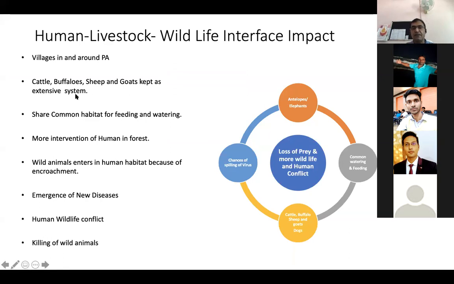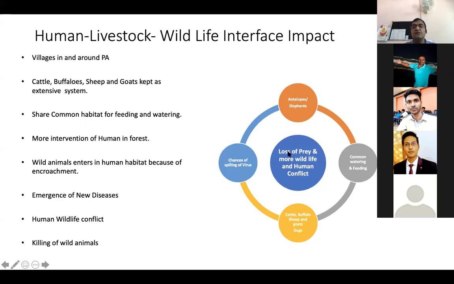Generally the people living in and around the protected area keep their cattle, buffalo, sheep, and goats in an extensive system. So more intervention of humans and forest is required, and some share habitat. What happens? They share a common habitat for feeding and watering, and this is the area where there is a chance of spilling of the virus. These are the domesticated species and their chance of spilling of the virus.